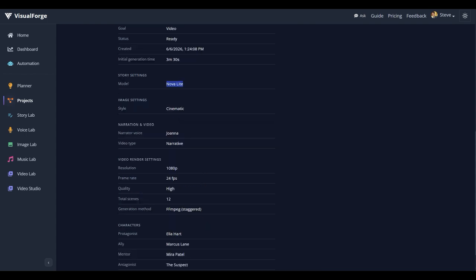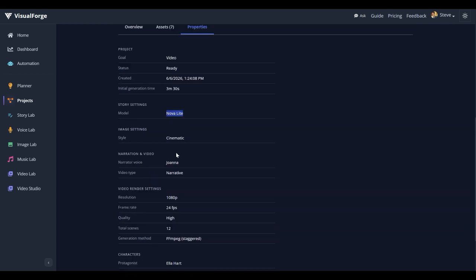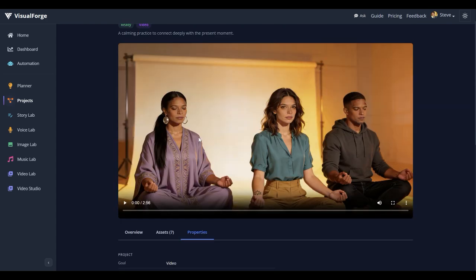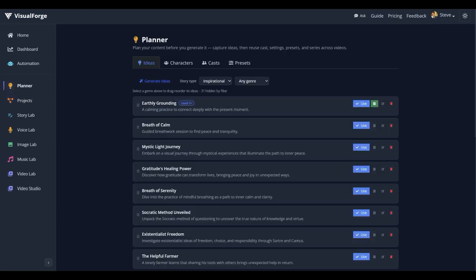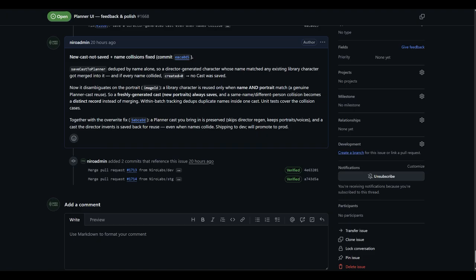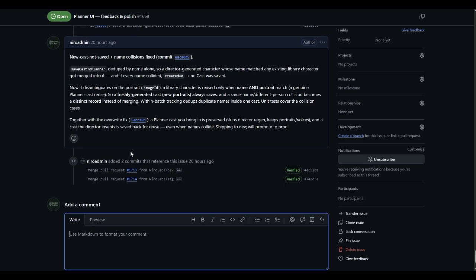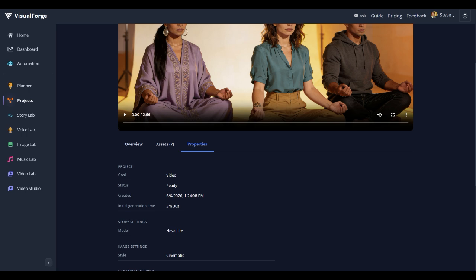And then the voice, videotape, narrative. It's interesting, it seems to be missing the image model, right? There's a few problems with it. This is mainly with the properties. So I'm going to give Claude some test feedback. I'm just going to dump everything in there. Maybe I don't know if I want to. I guess I should just put the ones that are directly related. Well, I don't know, I'll put everything in there.